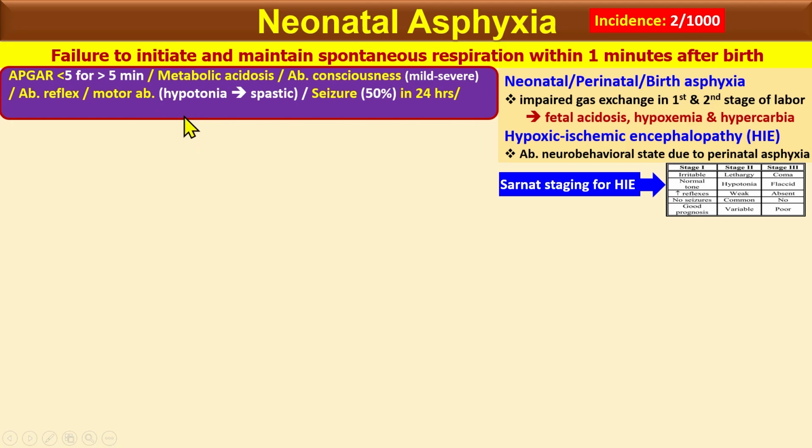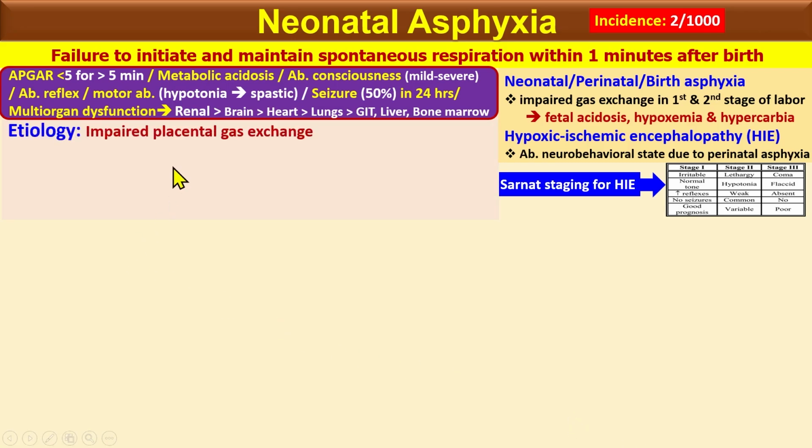We start with hypotonia, and later it becomes spastic. In 50% of cases you see seizures in the first 24 hours. And there is multi-organ dysfunction due to impaired gas exchange, and the most commonly affected organ is the renal system or kidney. Then the brain, then the heart, then the lungs, and then the bowel, meaning GIT, liver, and bone marrow. But the most affected organ is the kidney, where you mostly see acute tubular necrosis.